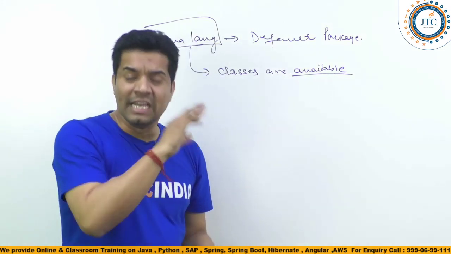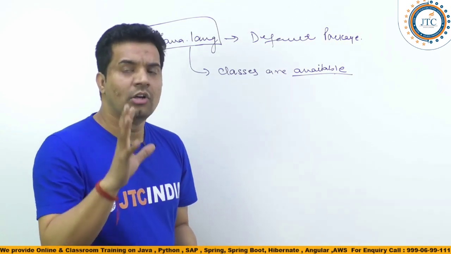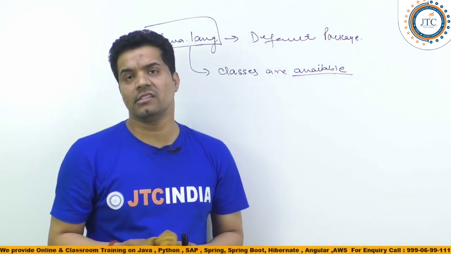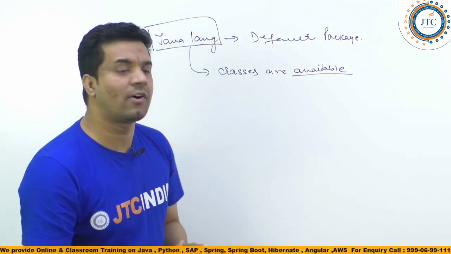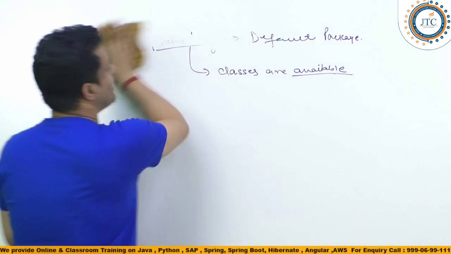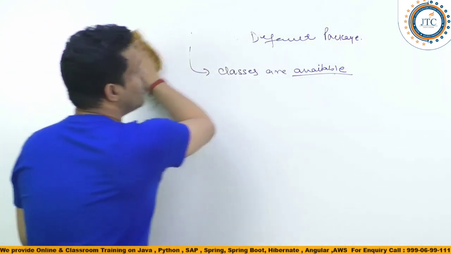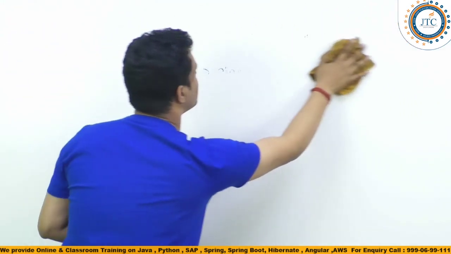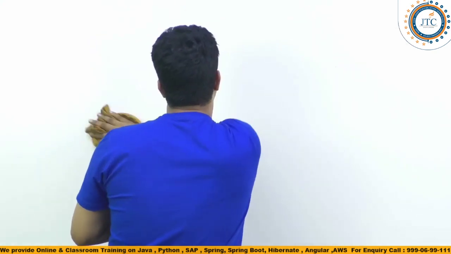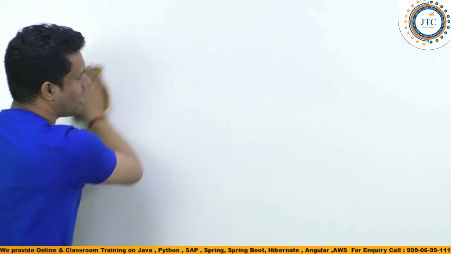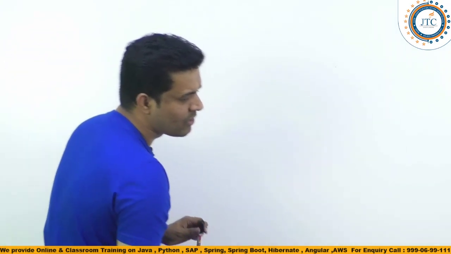Inside this, many classes are there, but out of all, there are a few very important classes of the lang package which I will be writing here. Even before using these, you should have an idea of what the different classes available inside this are.